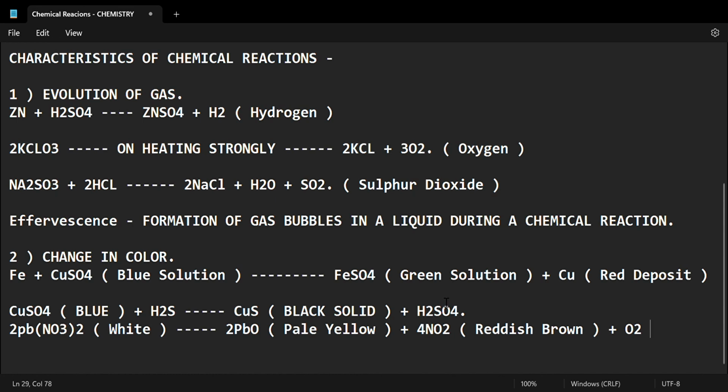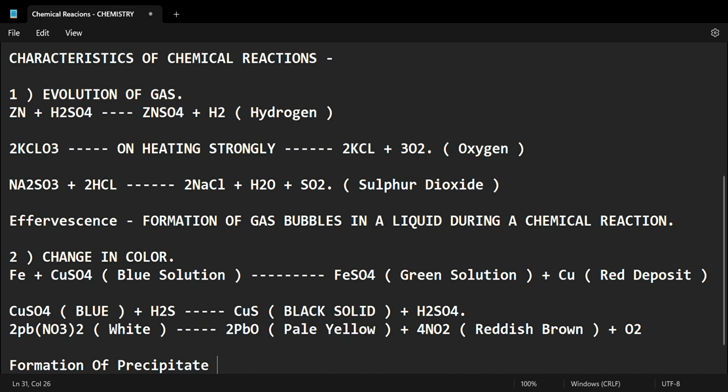Now the next thing which we will learn is formation of precipitate. It is just some swapping to be done. Formation of precipitate we are going to be doing in the next lecture, because this is going to be a very long lecture.